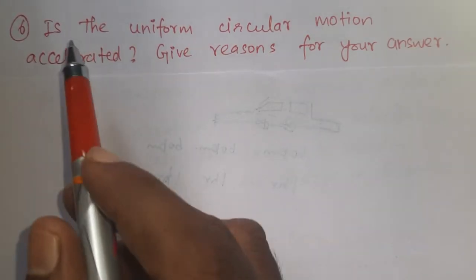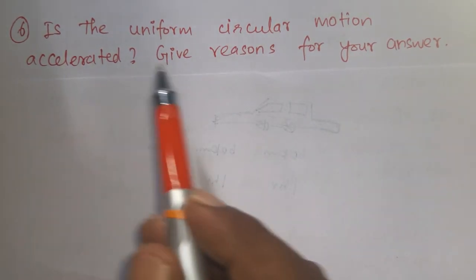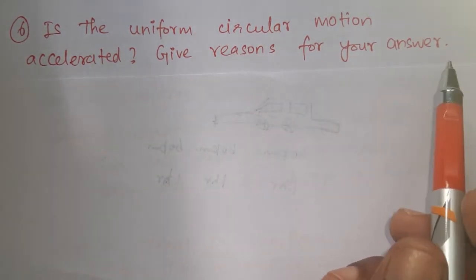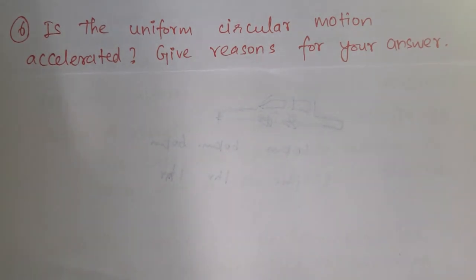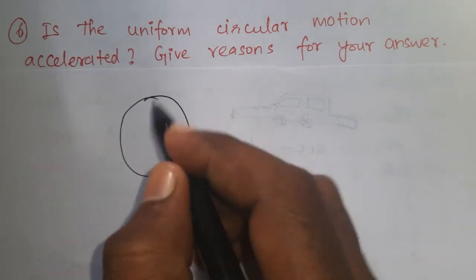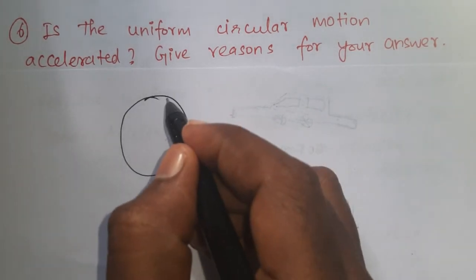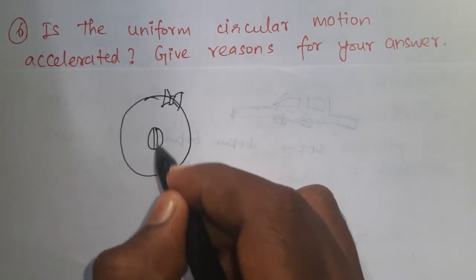Question number 6. Is the uniform circular motion accelerated? Give reasons for your answer. Yes, the uniform circular motion is accelerated. Let us consider this circular orbit. In the circular orbit, a satellite revolves around the earth.